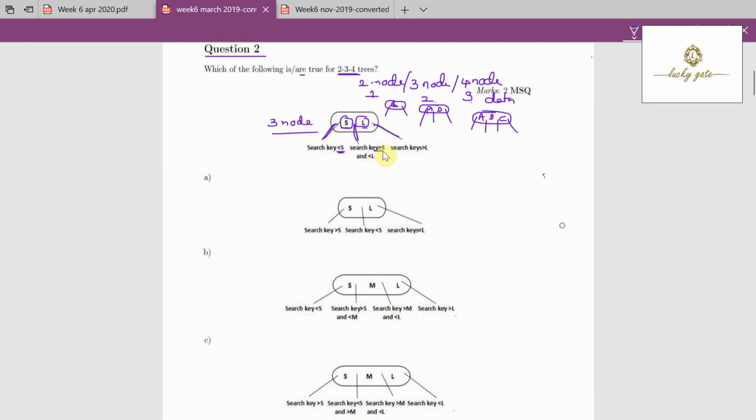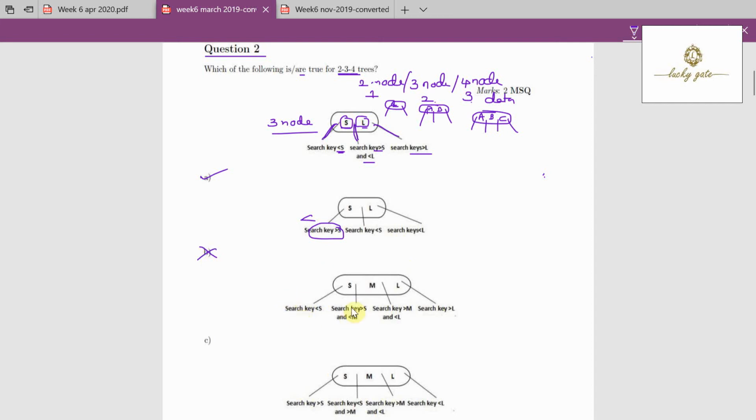Here it is given greater than S, less than L. It is perfectly right. And this right subtree needs to have values greater than L. So this option A is perfectly correct. Now look at option B. Left subtree is greater than S is incorrect. Always the left subtree should have lesser values. So option B is incorrect.